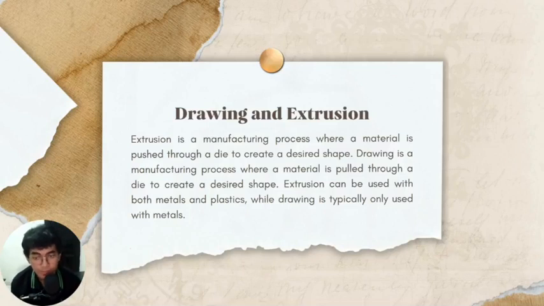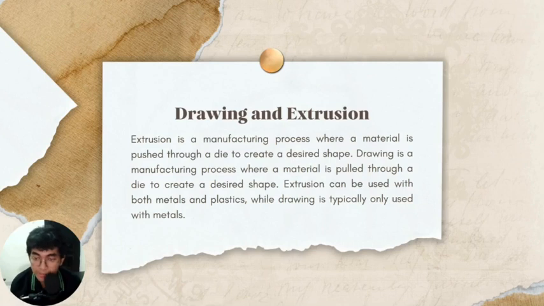So, what is the difference between drawing and extrusion? Extrusion is a manufacturing process where a material is pushed through a die to create a desired shape. Then drawing is a manufacturing process where material is pulled through a die to create a desired shape.